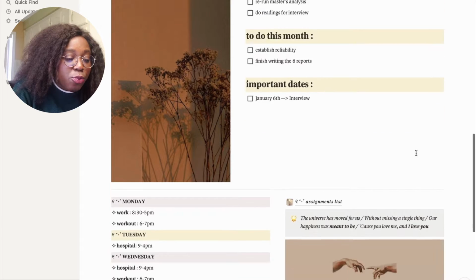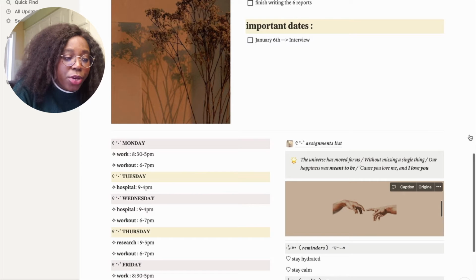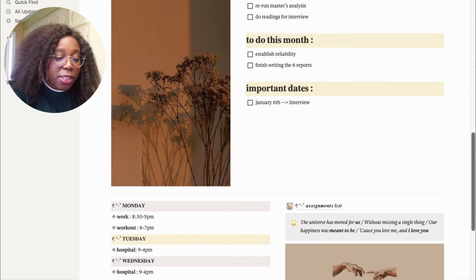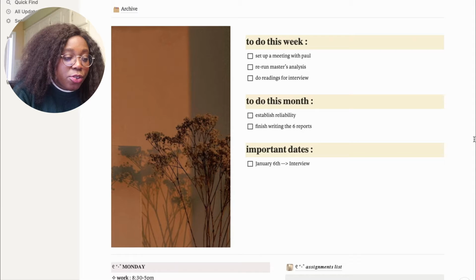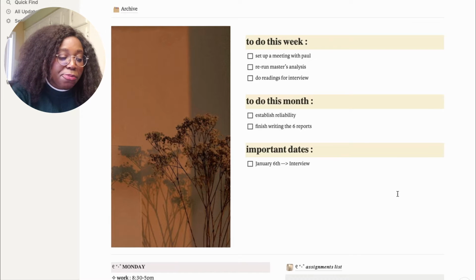One thing that I added, which is inspired by someone else's template, modified by Candy Ocean, a user on Reddit, is a section for things to do this week, this month, and important dates. Sorry, my computer is bugging a bit because I'm screen recording. So that user had this in their template: things to do this week, this month, important dates. I decided to add this picture because I thought it fitted with this theme.